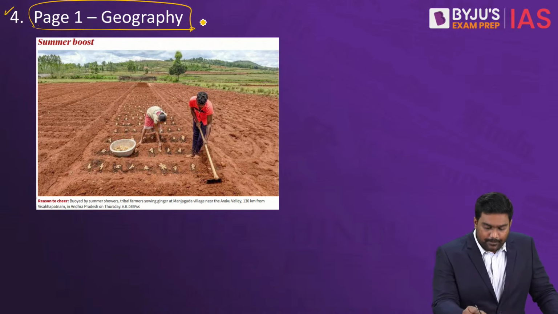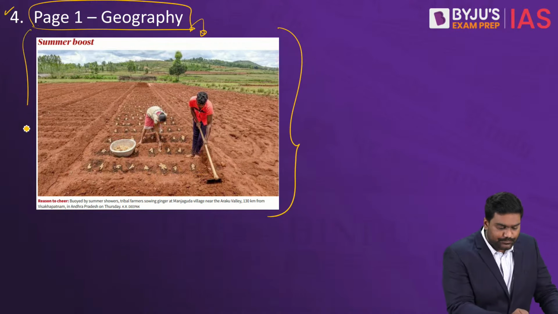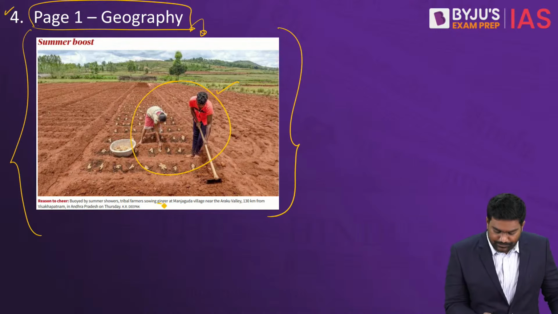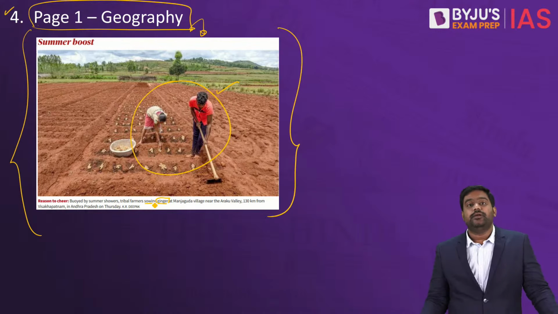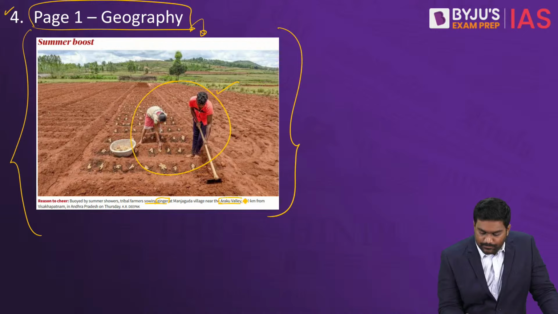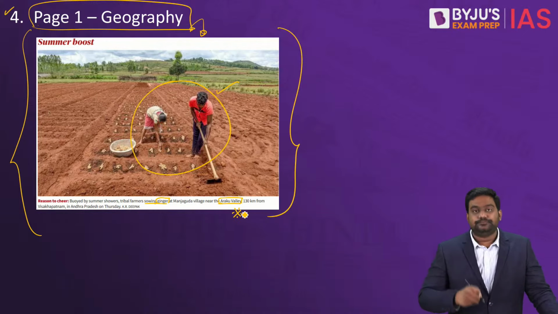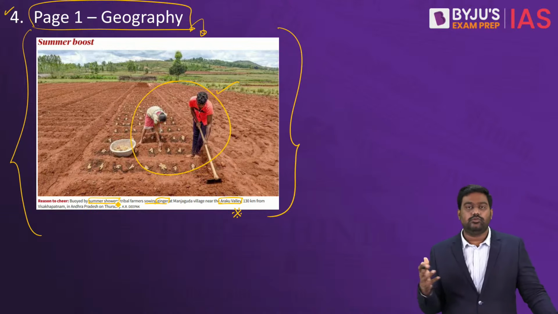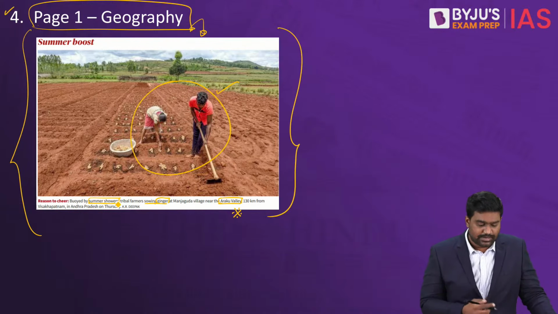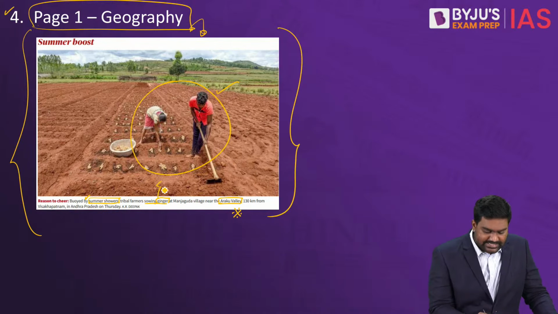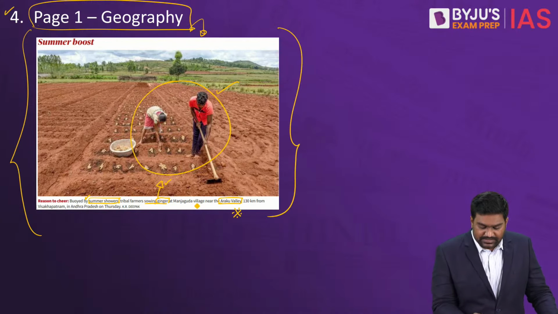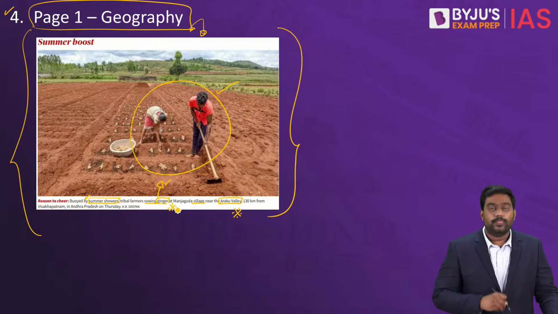On page number 1, The Hindu carries an image of few tribal farmers who are cultivating ginger. They are sowing ginger in the Araku Valley of Andhra Pradesh. Because of the pre-monsoon showers that most of the country has received, the summer showers, it's the right season for cultivation, and the tribal farmers in the Araku Valley region have started cultivating ginger.